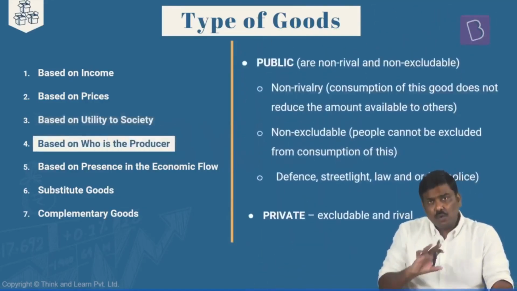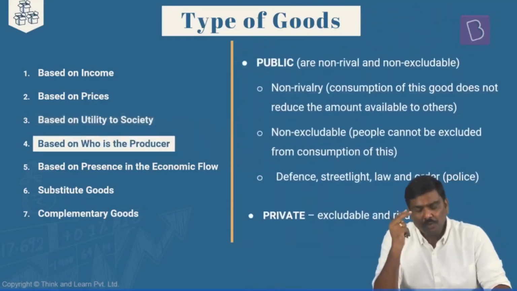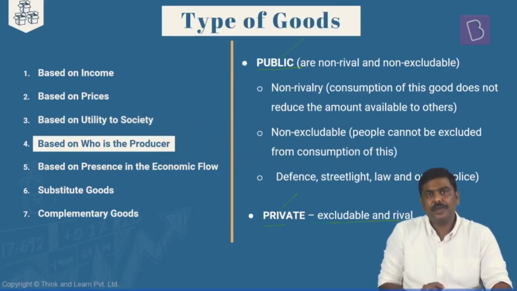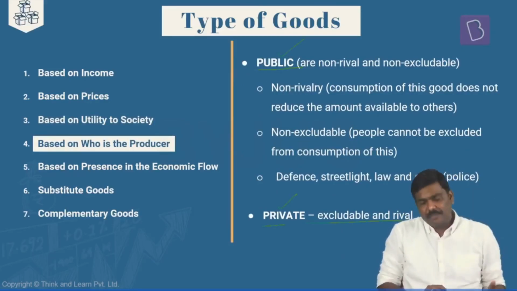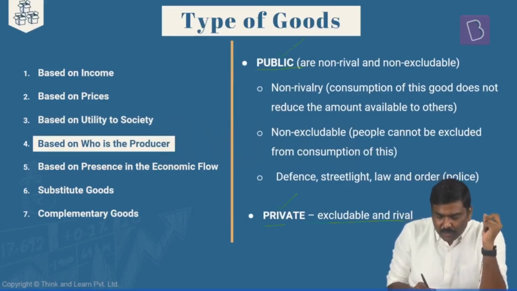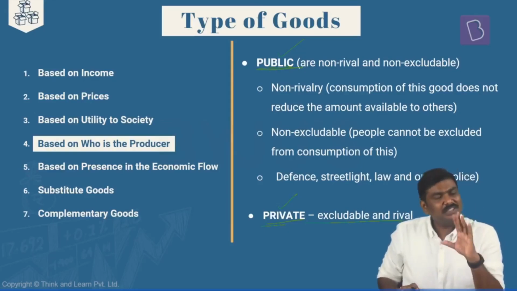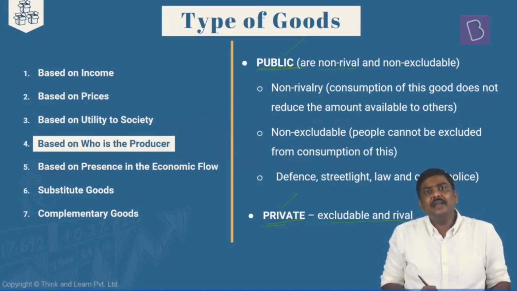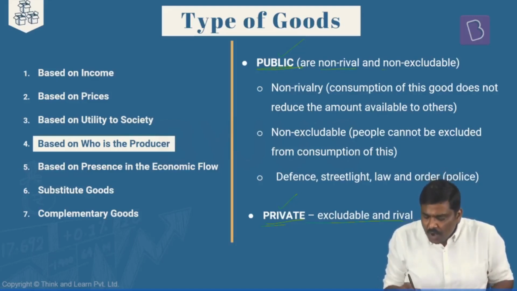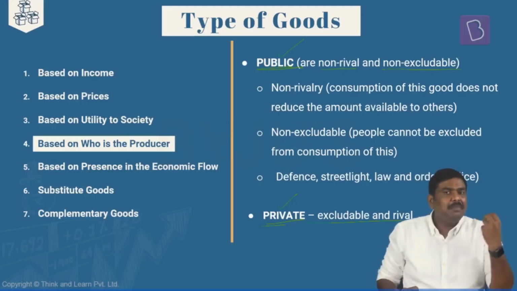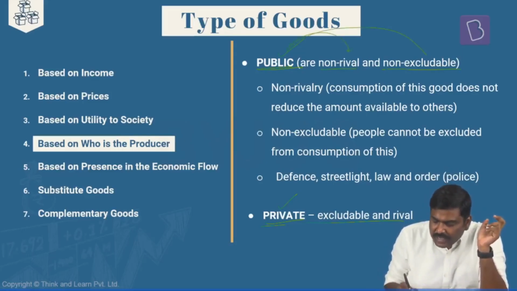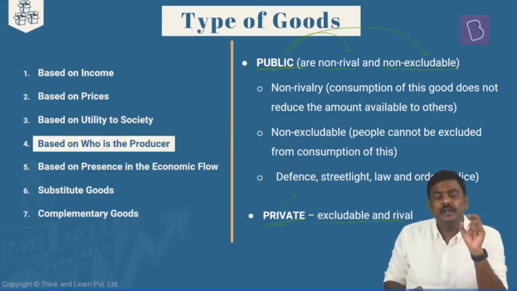Next one, based on who is the producer, there are two more goods. One is a public good. The second one is a private good. Okay, public good and private good. In case of the public good, I'll be using two terminologies. Understand this. One is non-rivality and the second one is non-excludability. Public goods are those set of goods which are non-rival as well as non-excludable.